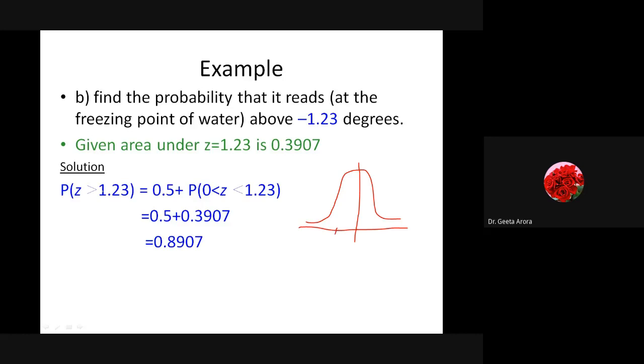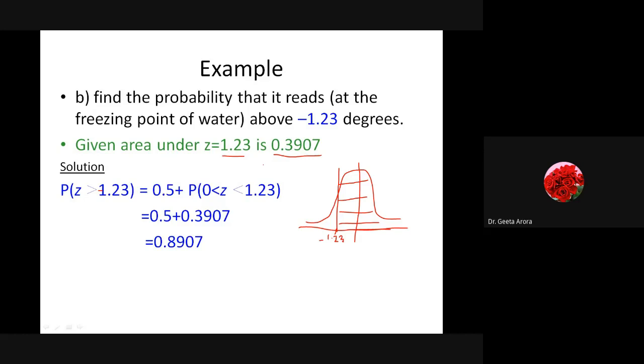Minus 1.23, it must be negative. Greater than this means we are talking about the area on the right hand side of minus 1.23, and it is given that the area under 1.23 is 0.3907.